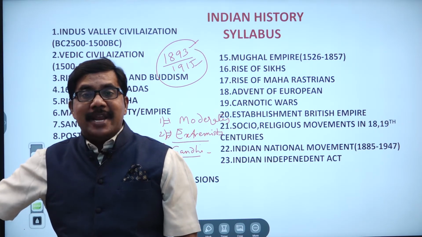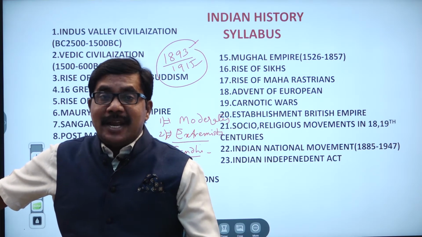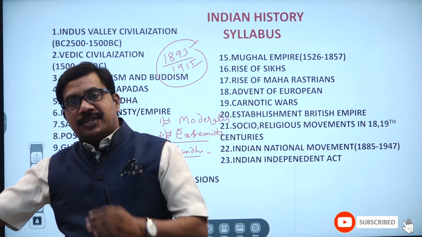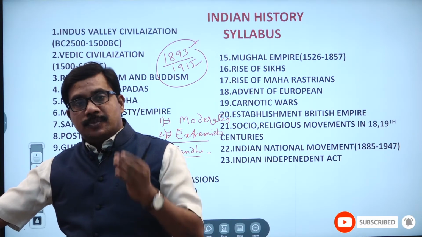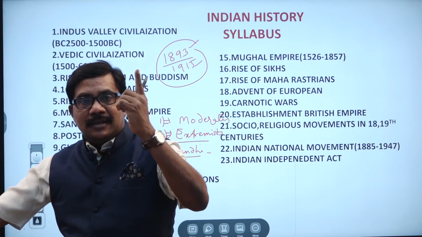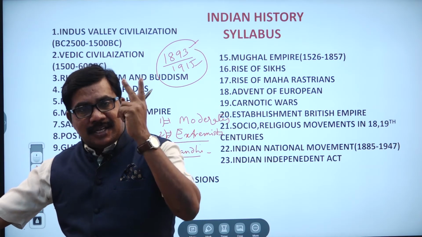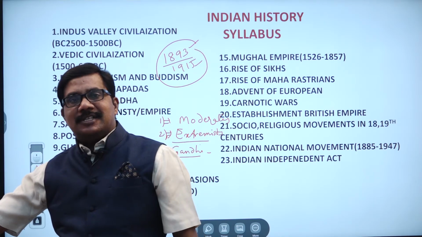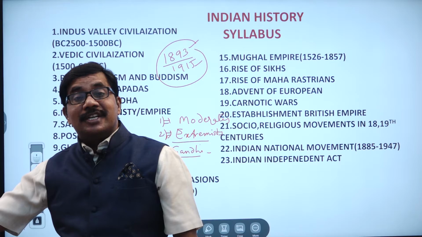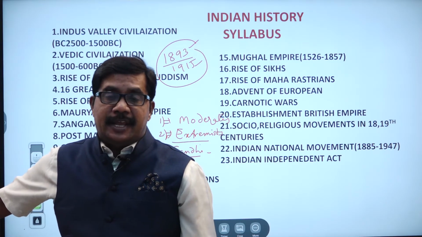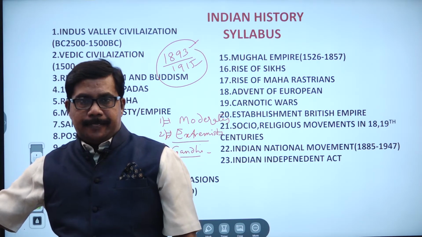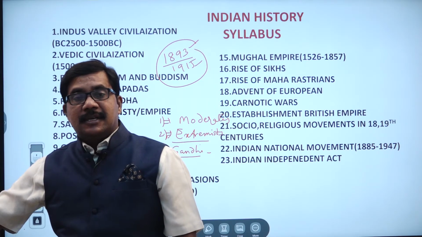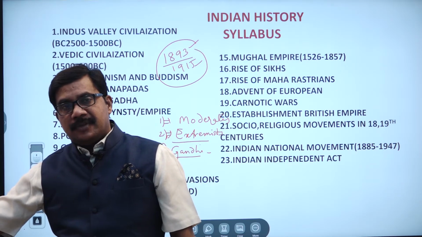Before entering into the Indian national movement, Gandhi did 3 private movements. Those movements were: first, the Champaran movement; second, the Kheda movement; third, the Ahmedabad Mills movement. After that, Gandhi entered the Indian national movement officially in 1920. The first movement he did was the non-cooperation movement.